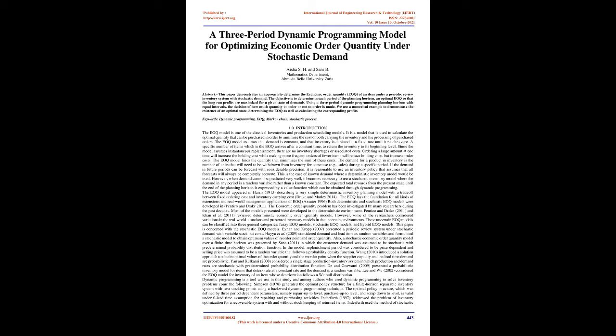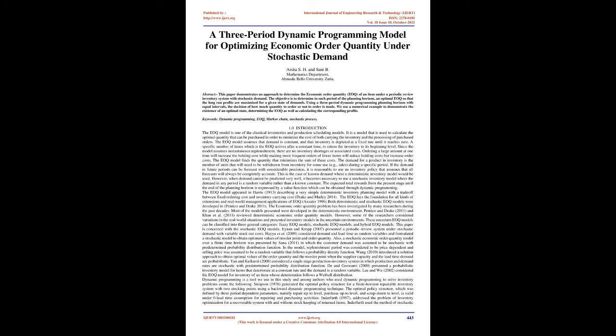Using a 3-period dynamic programming planning horizon with equal intervals, the decision of how much quantity to order or not to order is made. We use a numerical example to demonstrate the existence of an optimal state, determining the EOQ as well as calculating the corresponding profits. Keywords: dynamic programming, EOQ, Markov chain, stochastic process.